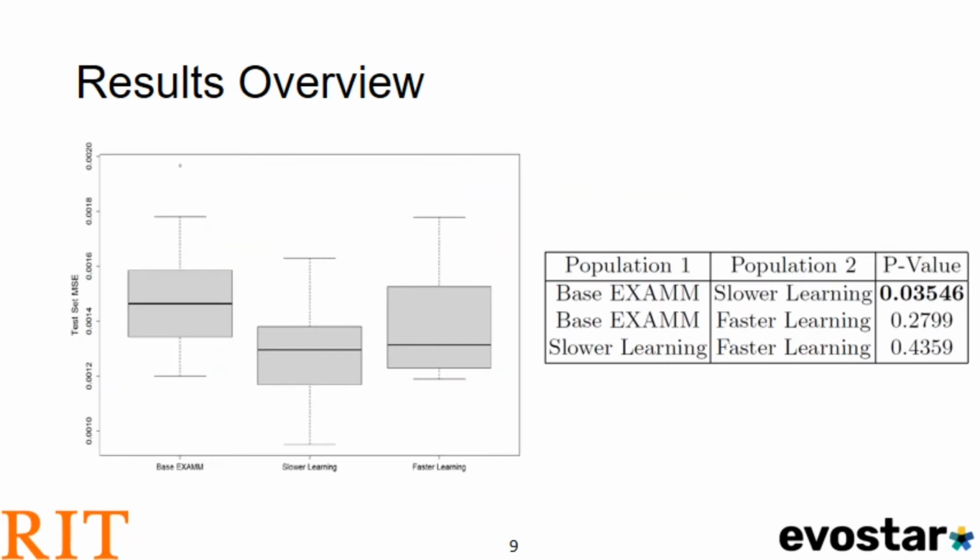On the left-hand side of this slide, you can see the test set mean squared error distribution of the runs stratified by learning configuration. Visually, we can tell that the slow learning configuration was better than the other two, although the medians of the slow learning configuration and the fast learning configuration were actually quite close. We also did pairwise comparisons between the populations of the different configurations, and what we found was that the difference between the baseline configuration and the slow learning configuration was statistically significant at p equals 0.05 when compared using the Mann-Whitney U-test. What this proves is that our approach did indeed improve the performance of the baseline algorithm.